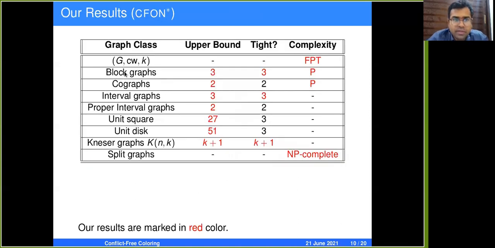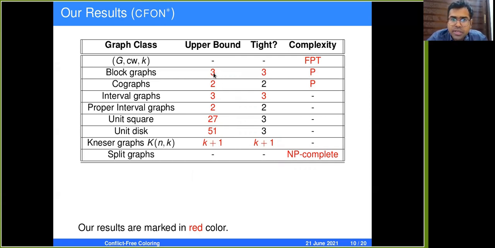So here is a summary of our results. We first show that the problem is FPT with the combined parameters clique width and the solution size. We then study the problem on various graph classes like distance hereditary graphs, like block graphs and cographs, intersection graphs like interval graphs, proper interval graphs, unit square graphs, unit disk graphs, and Neisser graphs, and split graphs.